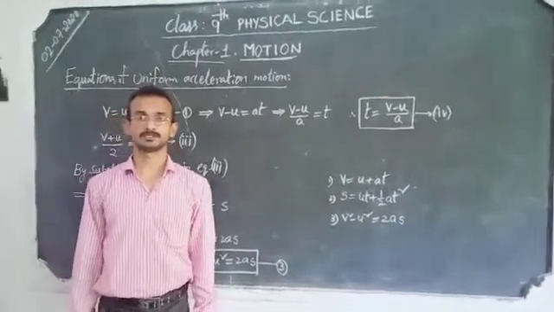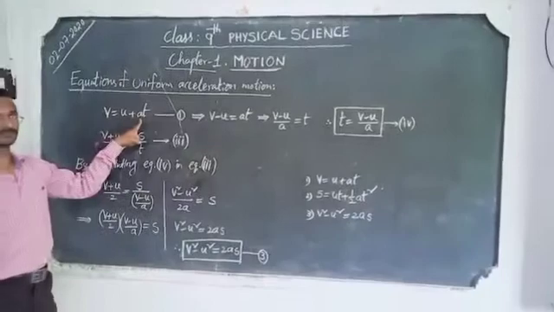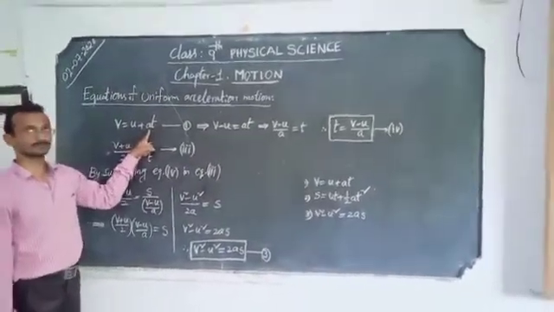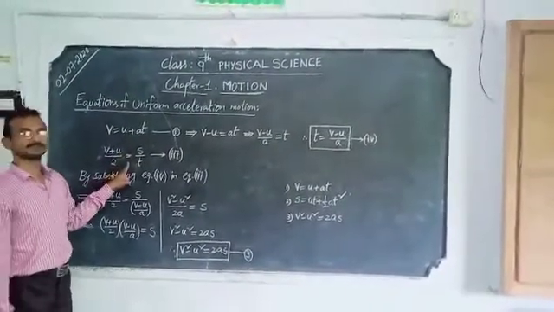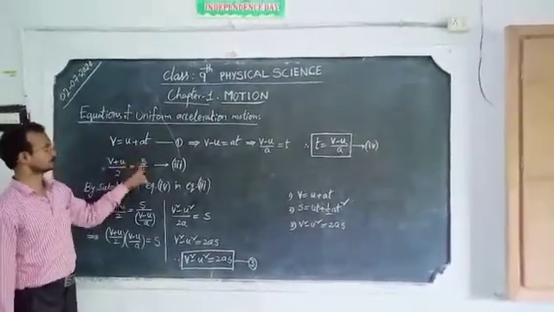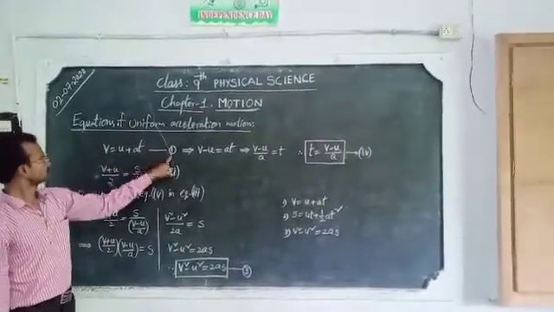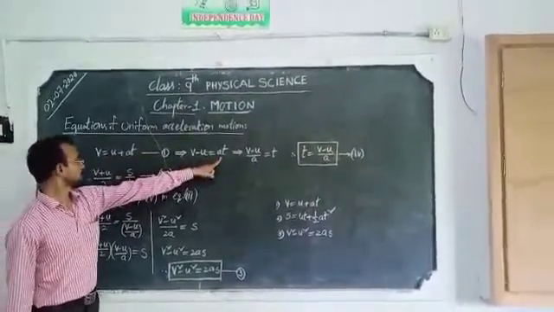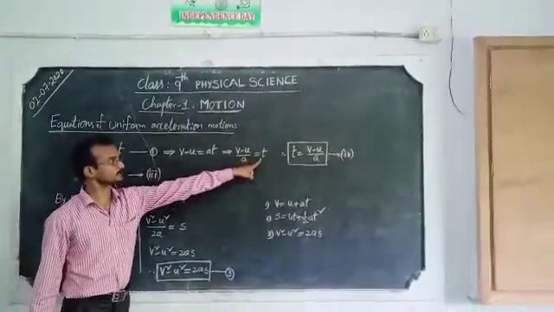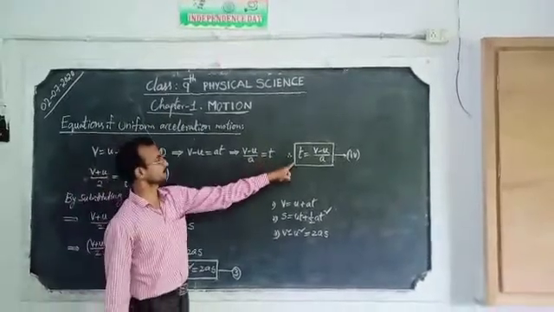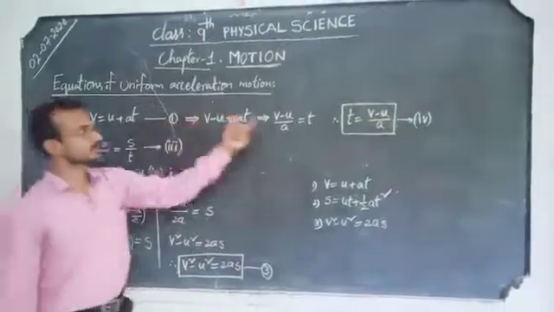So let me derive the third equation. We know the first equation v is equal to u plus at, which is derived from the formula of acceleration, a equals v minus u by t. From this equation, can I write v minus u is equal to at? Yes. That implies v minus u by a is equal to t. Therefore, t can be written as v minus u by a. So from equation 1, we got the t value.